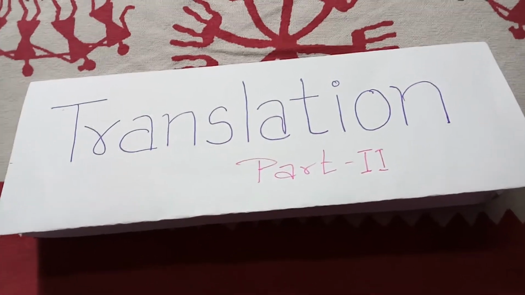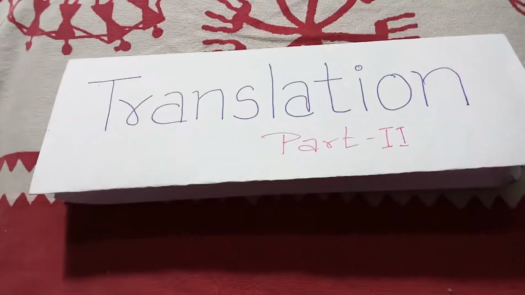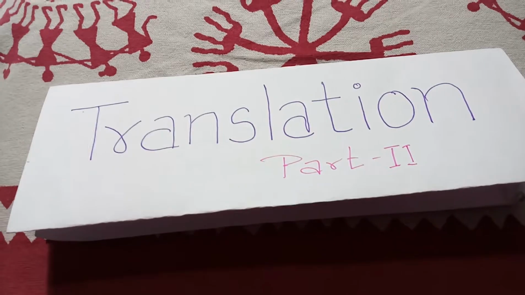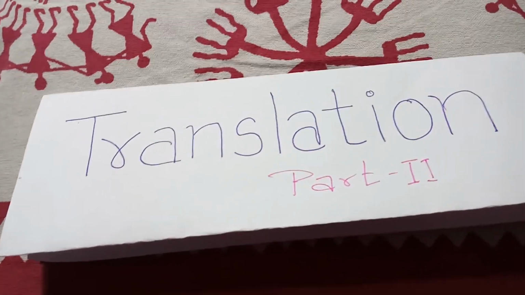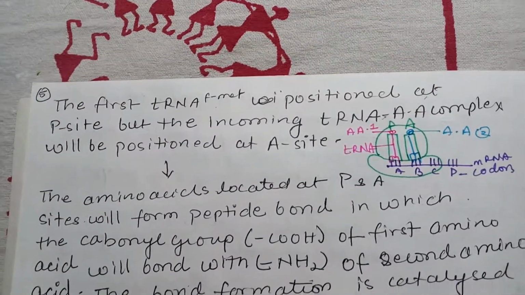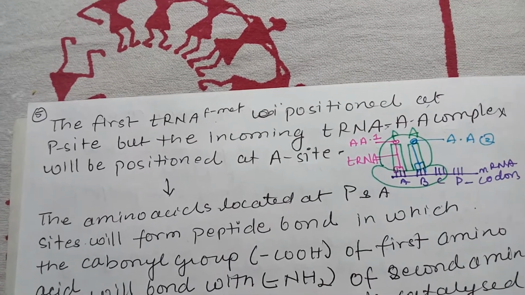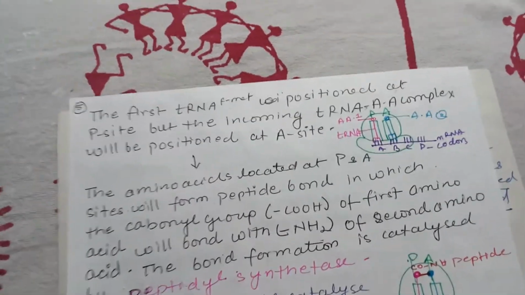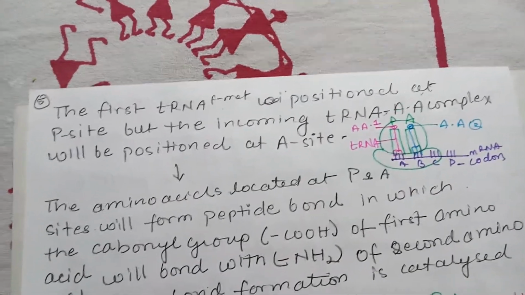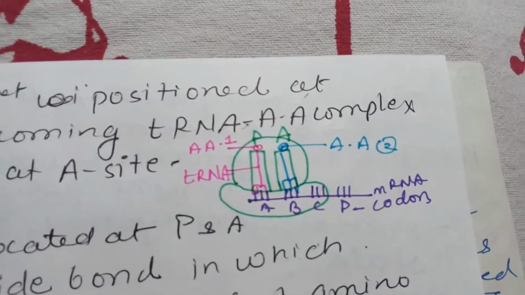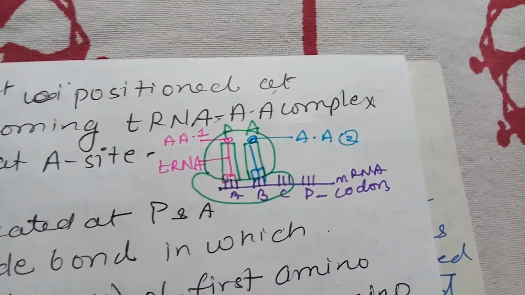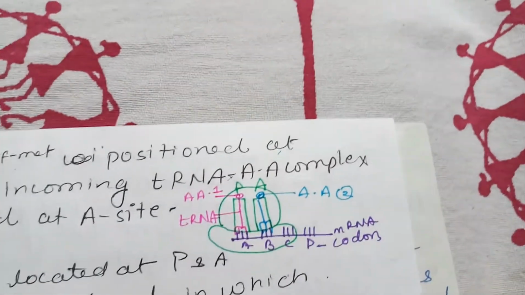Dear student, we'll continue with translation, and we were discussing elongation. In elongation, there are three steps: binding of aminoacyl tRNA at the A site, formation of the peptide bond, and translocation. The first tRNA, that is formyl methionine tRNA, is positioned at the P site, but the incoming tRNA amino acid complex will position at the A site. You can see here the first tRNA is shown in pink and the second one in blue. The codons are represented on mRNA as A, B, C.